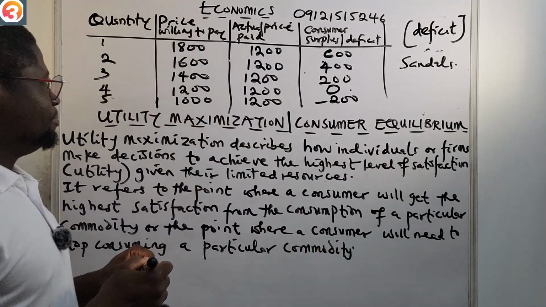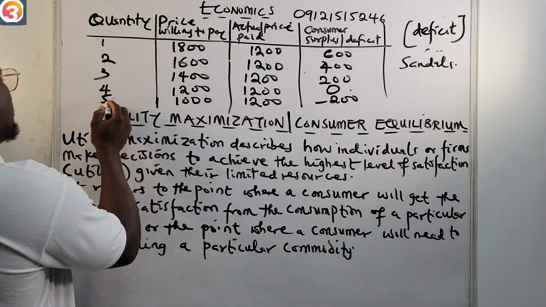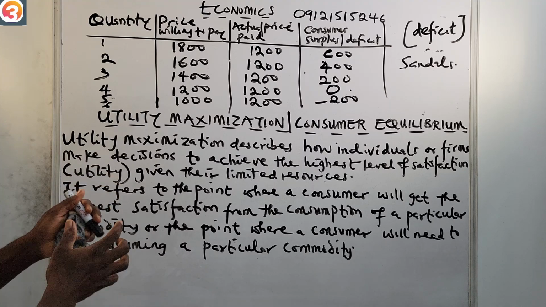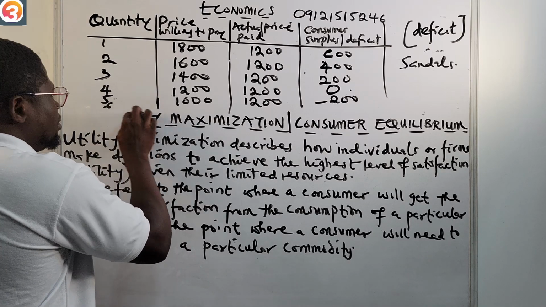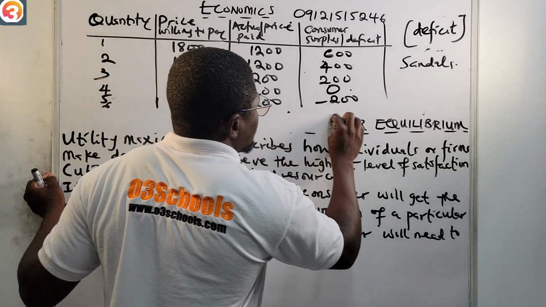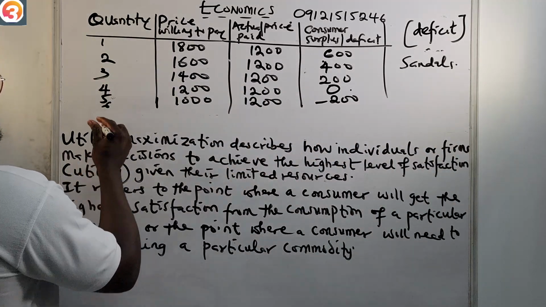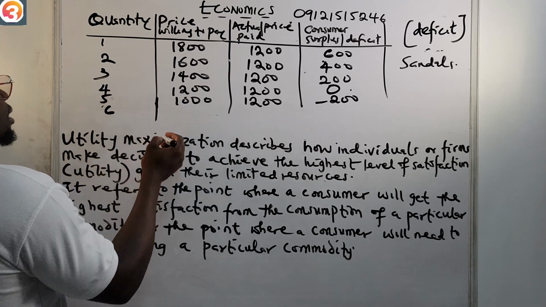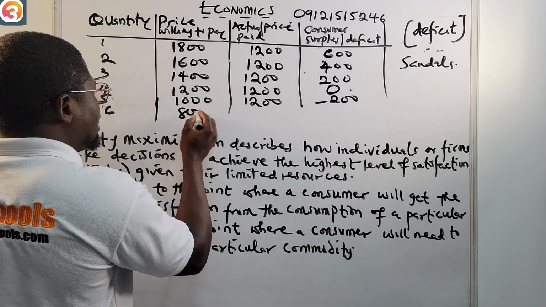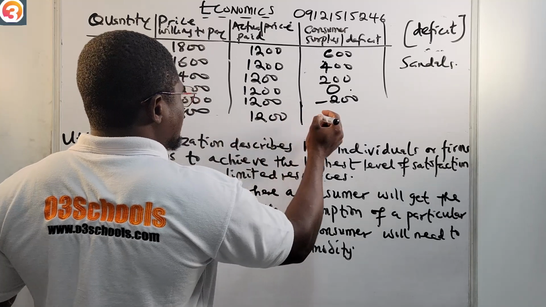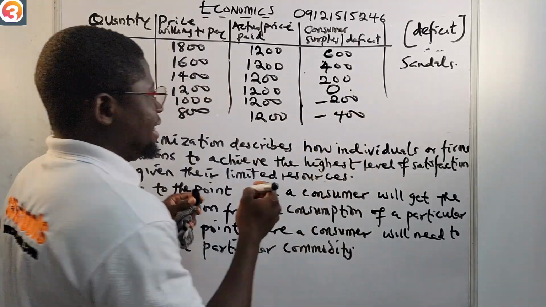All right. So now, also, let's say for the sixth part, this is utility maximization. So I will clean this. We need more space. We'll talk about it in a moment. Please stick with us. Now, for the sixth case, you had a budget of 800 naira. When you go to the market, it was 1,200 naira. Is there a deficit? There's a deficit of 400 naira.